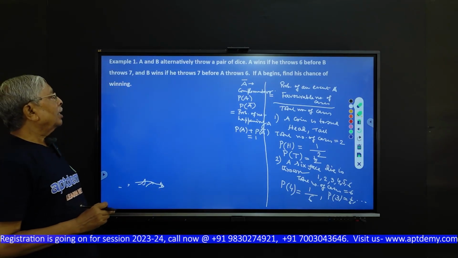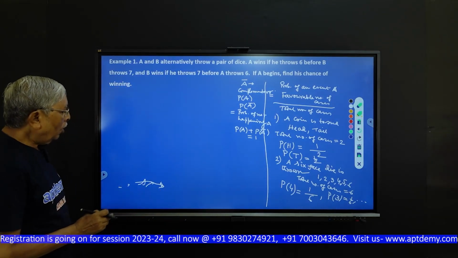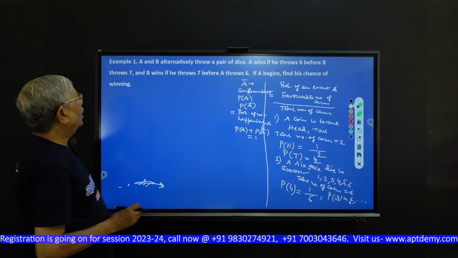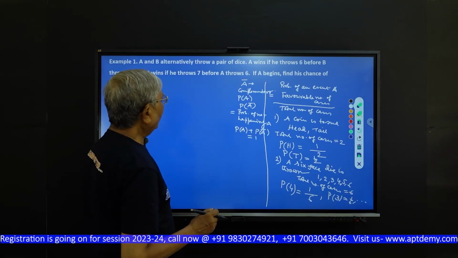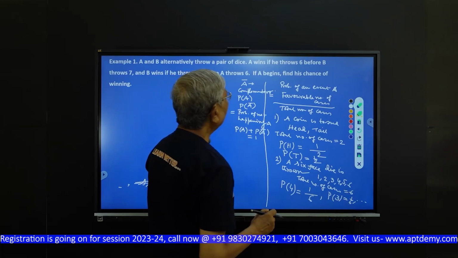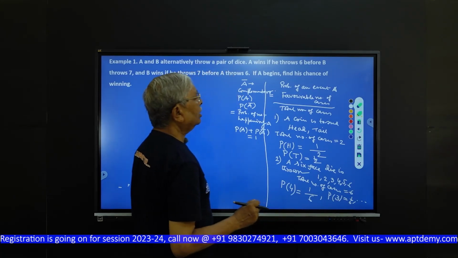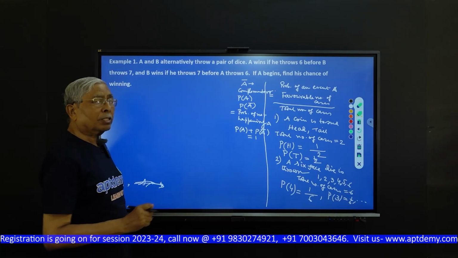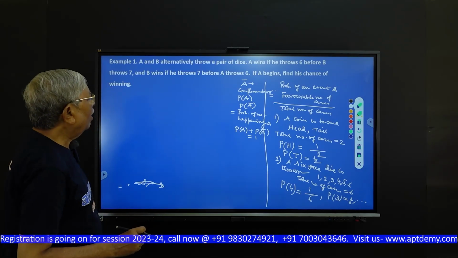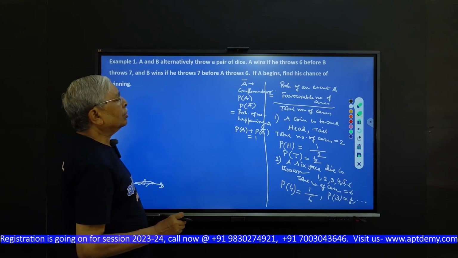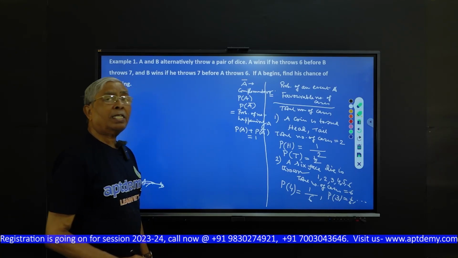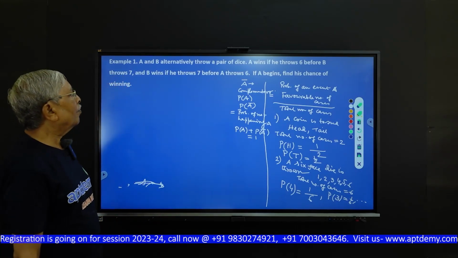Now come to our main problem. What is the problem? A and B alternately throw a pair of dice. A wins if he throws 6 before B throws 7, and B wins if he throws 7 before A throws 6. A begins the game. Find the chance of his winning.